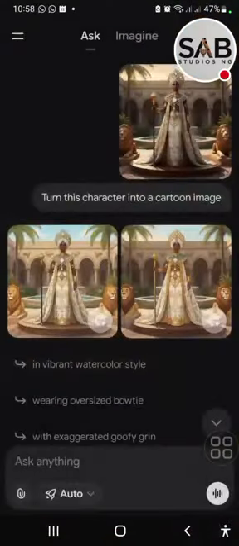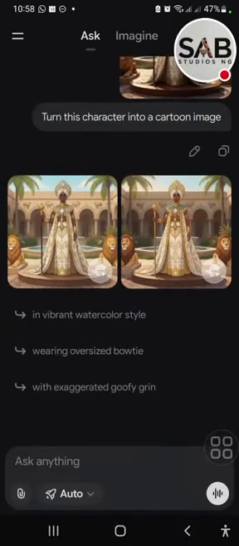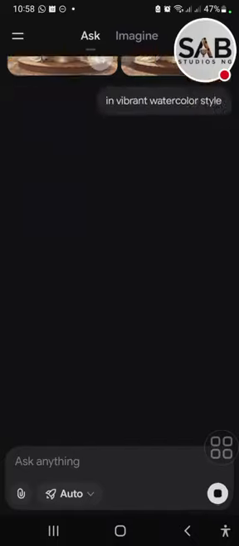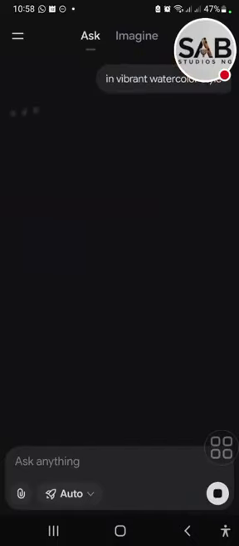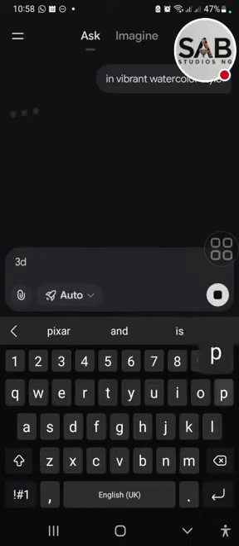All right, so let's now change this and say 3D Pixar style. You see that even Grok is giving us more options here. We can do watercolor style. We can do 3D Pixar style. So let's still do that and say 3D Pixar style.